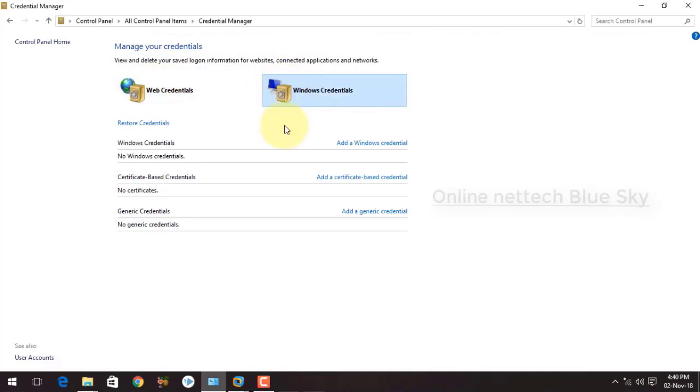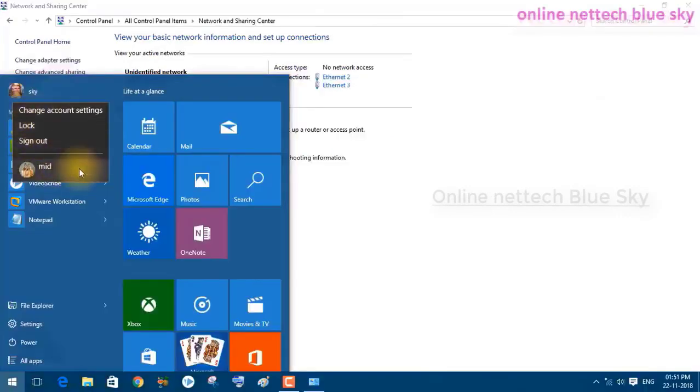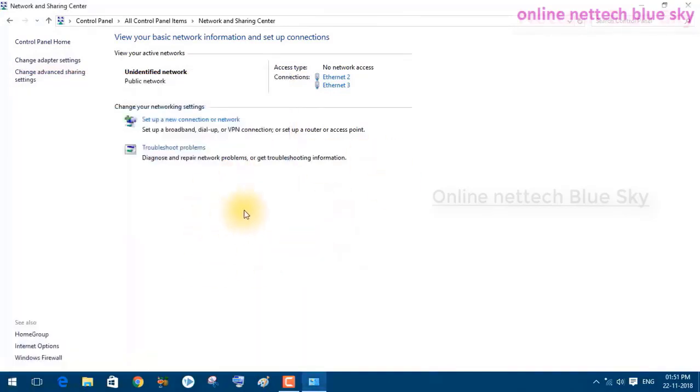So this is my computer account here. You can see my Sky name here, and the PC name PC1.